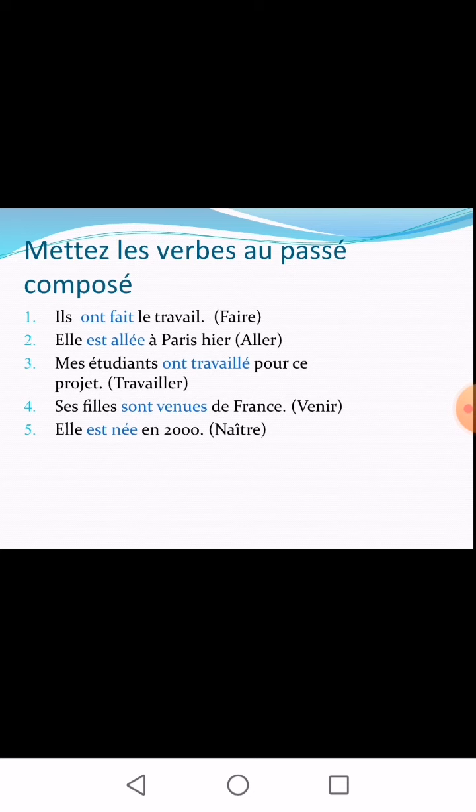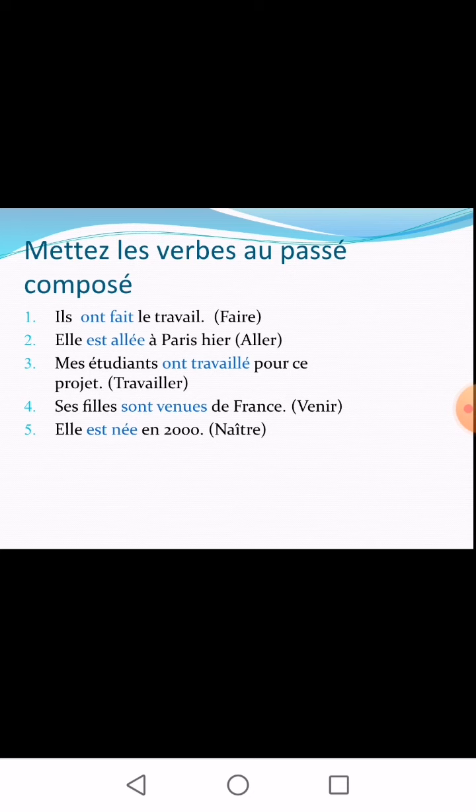Third verb is travailler. Travailler has a regular past participle. You will drop the regular ending ER and add E acute accent. And travailler forms passé composé with avoir. And there it is mes étudiants. Mes étudiants means my students. So for mes étudiants, the verb should be in the third person plural, that is ils or elles. So in that case, mes étudiants ont travaillé pour ce projet. My students have worked for this project.